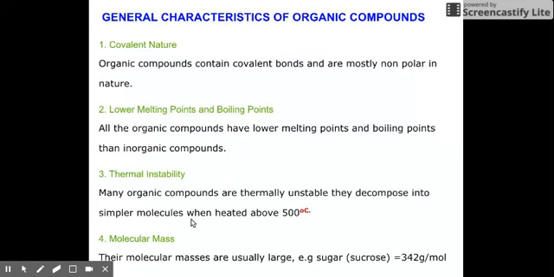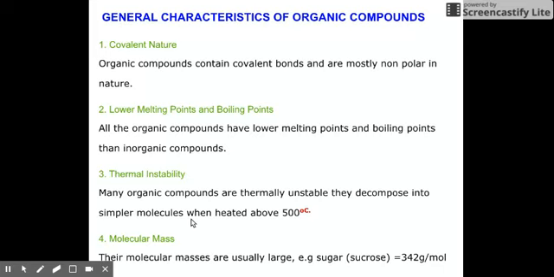So, what are the general characteristics of our organic compounds? First, organic compounds are covalent in nature. We said that carbon shares its four valence electrons with the other nonmetals. Therefore, organic compounds have covalent bonds, and usually they are nonpolar in nature.